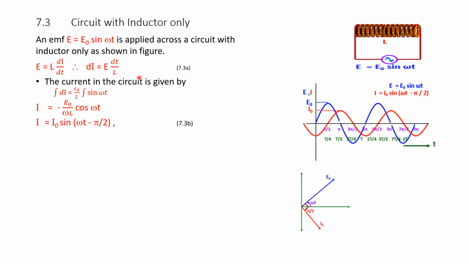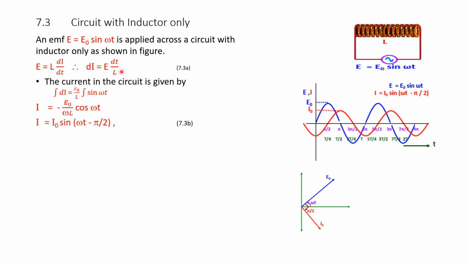Let us consider only the voltage waveform, that is E equal to E naught sin omega t. Here we have written it in blue color. This is the waveform of the supply voltage, and it follows E equal to E naught sin omega t.